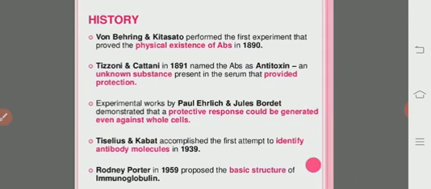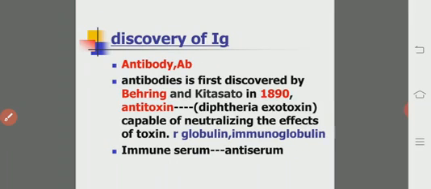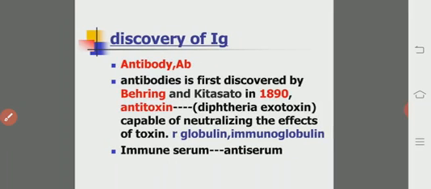Afterwards, Tiselius and Kabat accomplished the first attempt to identify antibody molecule in 1939, followed in 1959 by Rodney R. Porter, who proposed the basic structure of immunoglobulin. Antibodies were first discovered by Behring and Kitasato, as we discussed just now, in 1890.